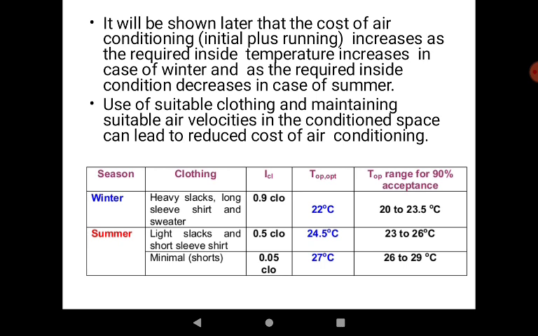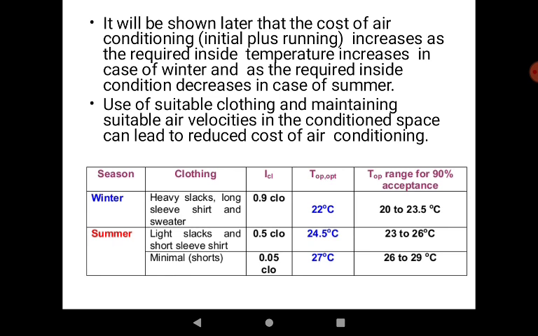So we may take a general case in which we are in summer and sitting in a room. Generally the AC is operating at a minimum temperature of 16 degrees Celsius. But we feel quite comfortable at 24 degrees Celsius. So if we set the AC to 24 degrees Celsius, then we would be consuming less energy for our air conditioning than if we set it to 16 or 18 degrees Celsius.